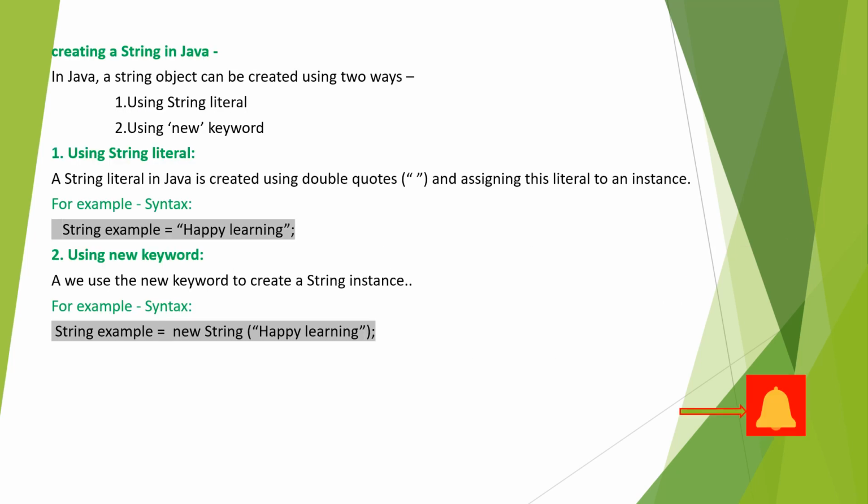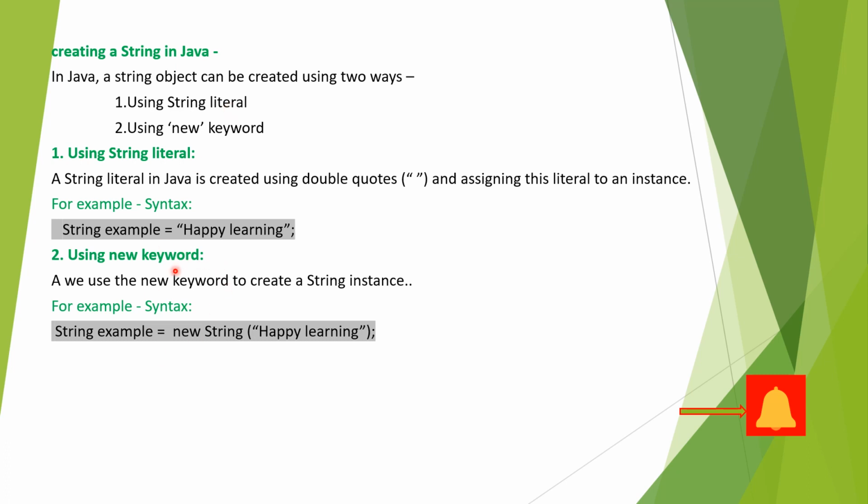The next question is how we define strings in Java. There are actually two ways: using the string literal and using the new keyword. How do we declare using the literal? Here we just create it using double quotes and assign this literal to a variable. For example, String example = "happy learning"; using double quotes, with whatever series of characters, and we end with a semicolon. This is simple, using the string literal.